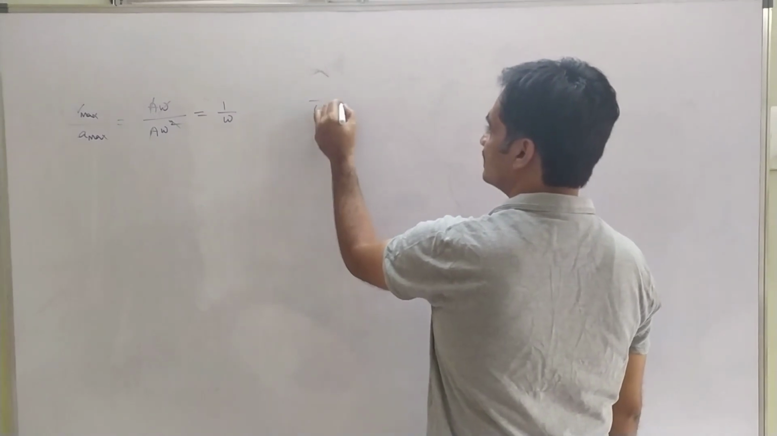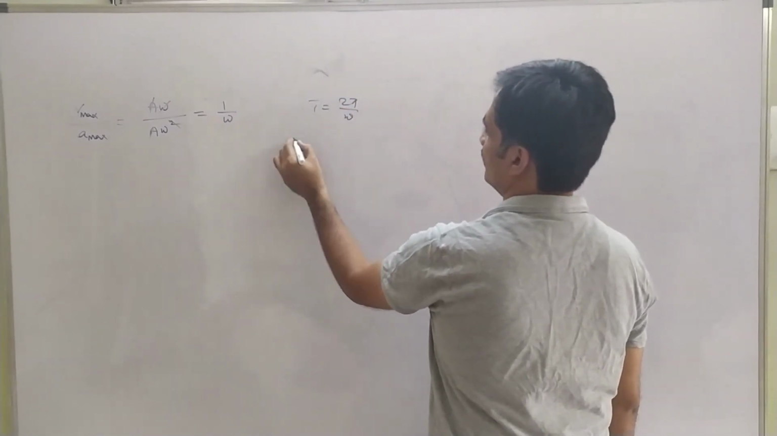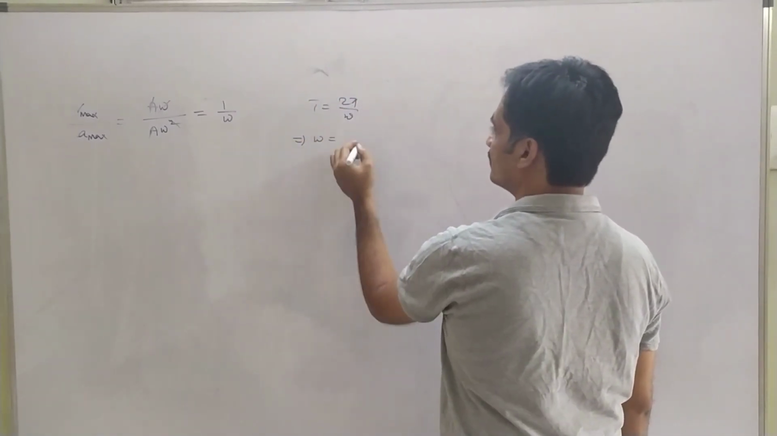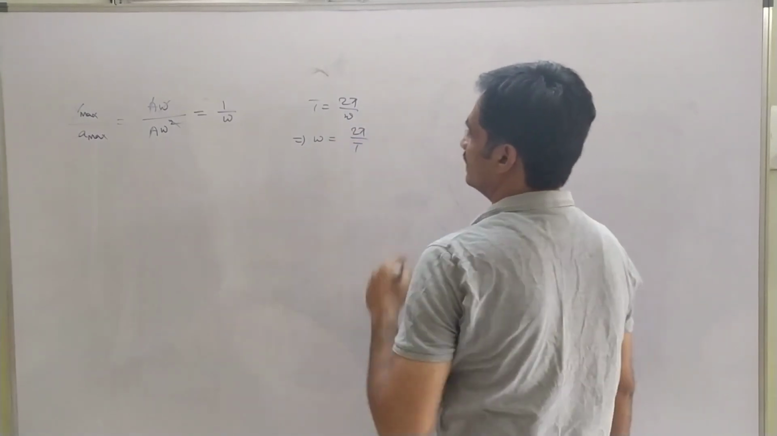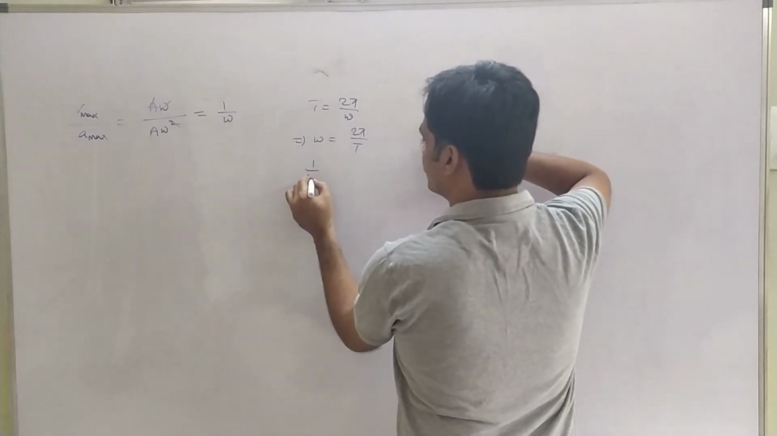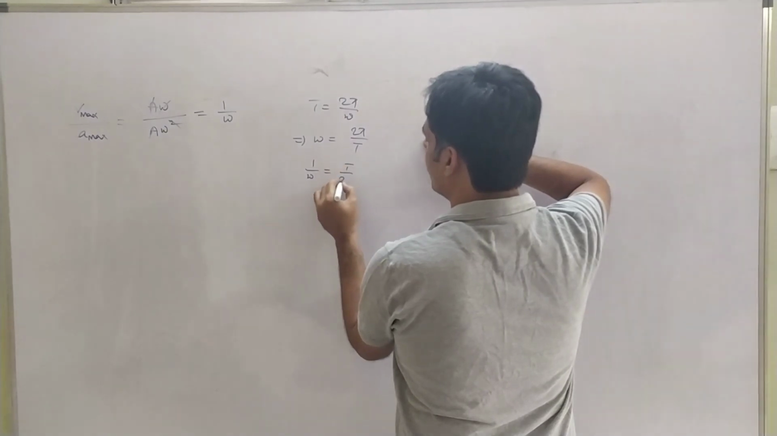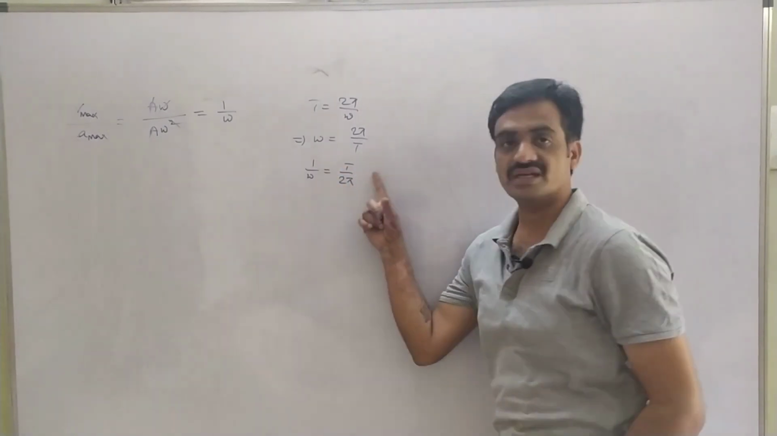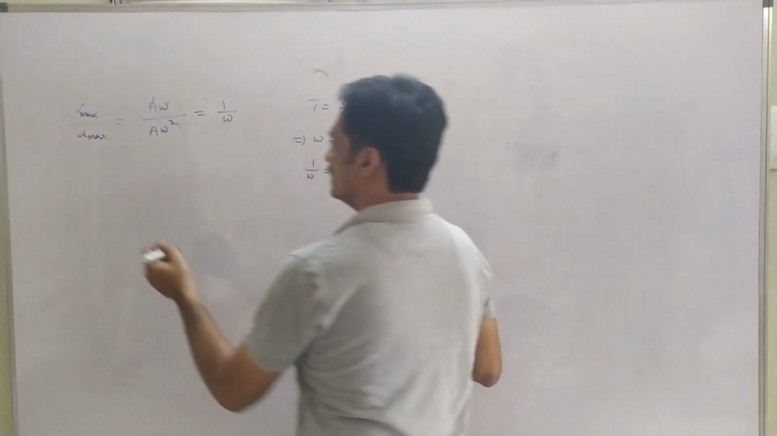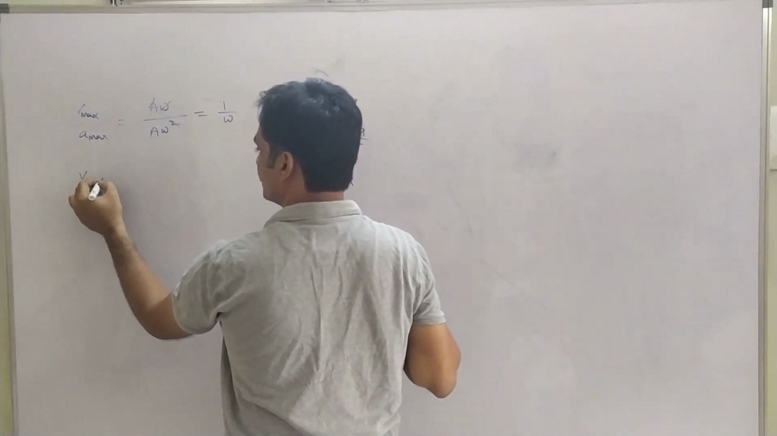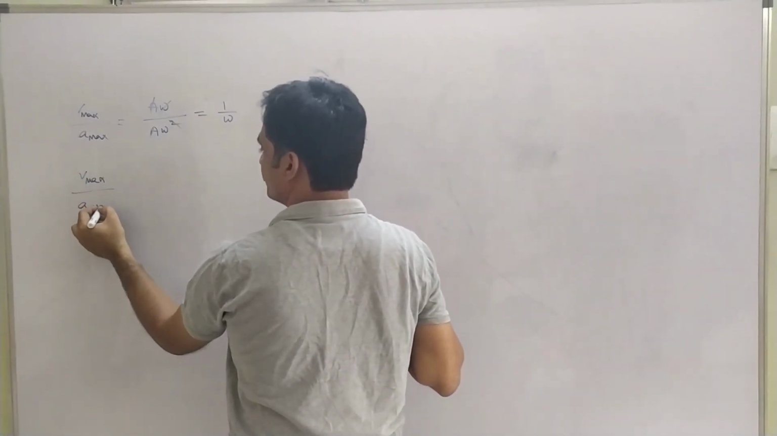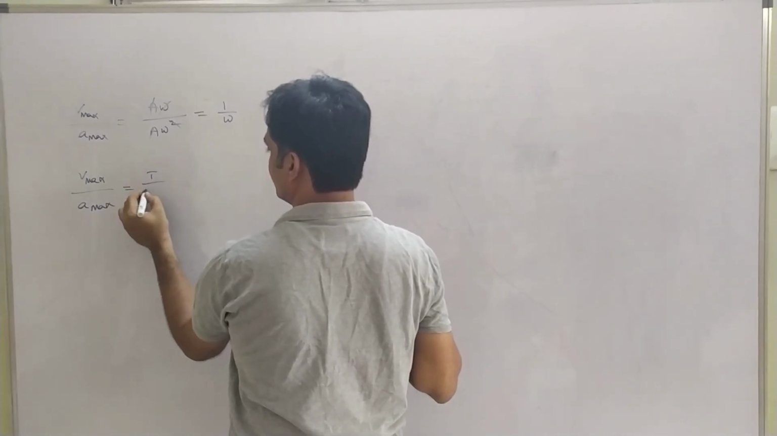But we know that T = 2π/ω. From this expression we have ω = 2π/T. So from this we can represent 1/ω = T/2π. So in place of 1/ω we can substitute T/2π. Then the ratio of maximum velocity to maximum acceleration is given as T/2π.